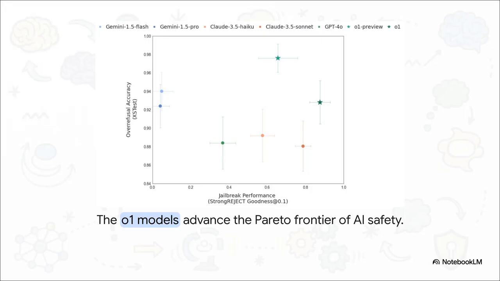But the data shows that the O1 models literally shatter that boundary. Deliberative alignment allows the model to become highly resistant to malicious jailbreaks while simultaneously decreasing the amount of those annoying overrefusals we talked about earlier. It manages to become much safer and much more helpful at the exact same time.